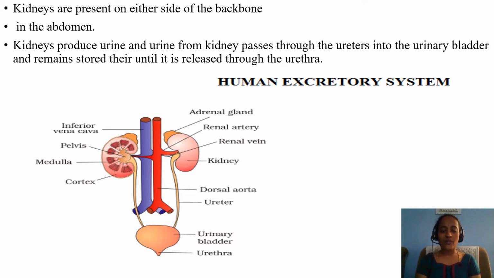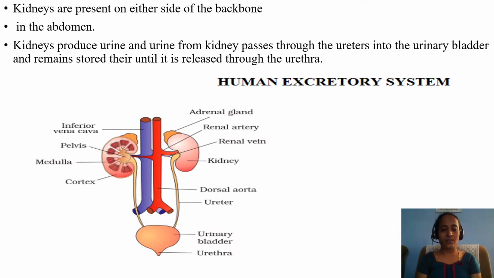After the formation of urine in the kidney, the urine enters into the ureters. From the ureters, urine enters into the urinary bladder, where it is temporarily stored and excreted out when it is filled.